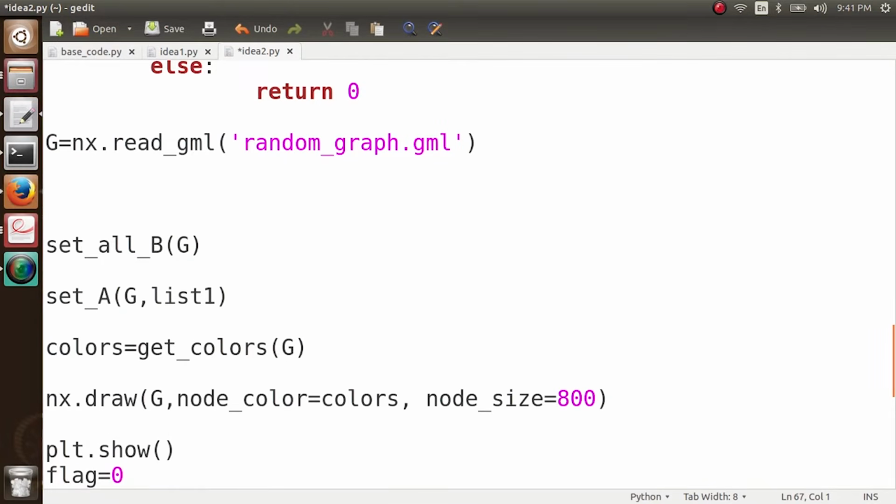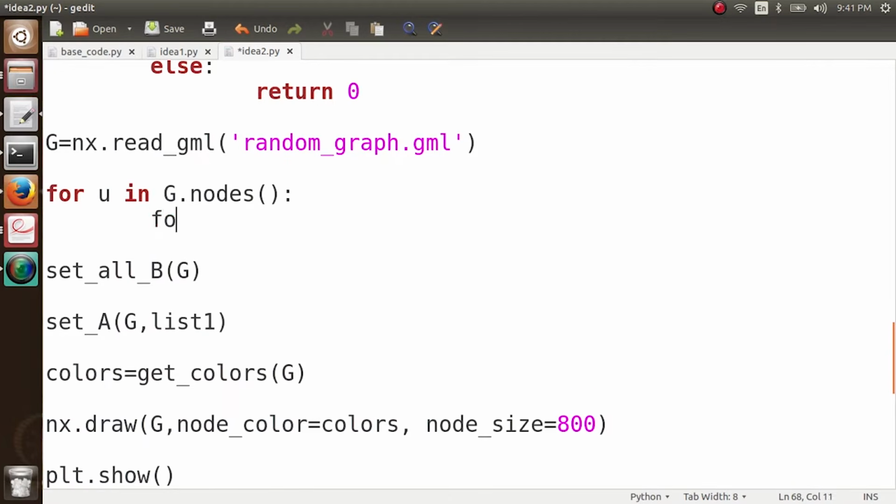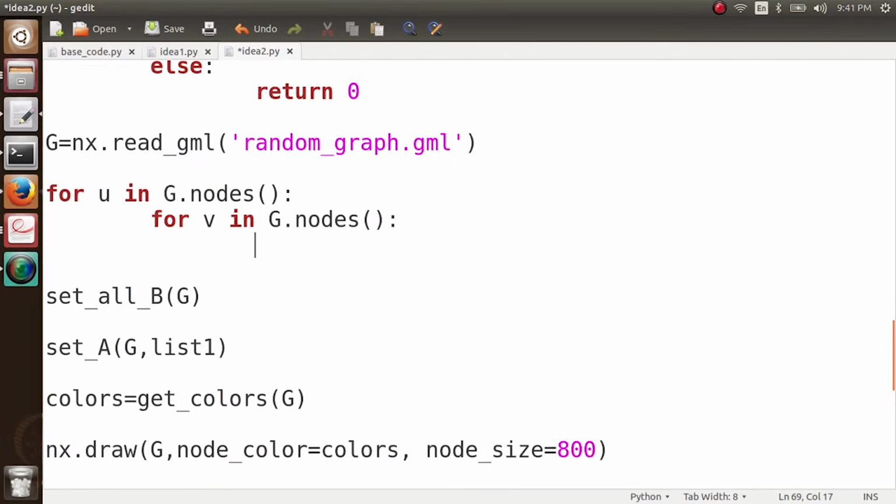So what I'm going to do here is, for u in g.nodes and then for v in g.nodes, I do not want my sets to be repeated. If I do it like this, for u in g.nodes, v in g.nodes, node 1 and node 2 will come once, and node 2 and node 1 will come once. Rather, node 1 and here again it will choose 1 again. I do not want such kind of repetition.